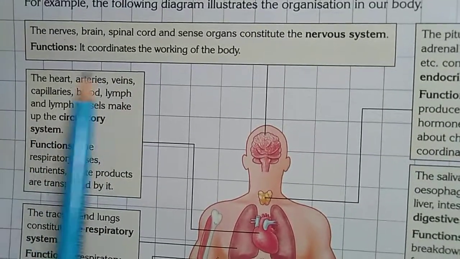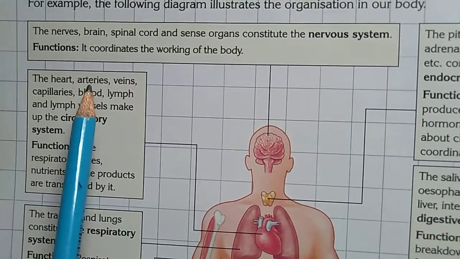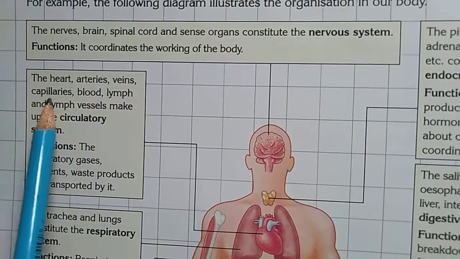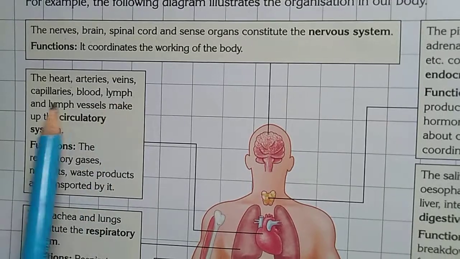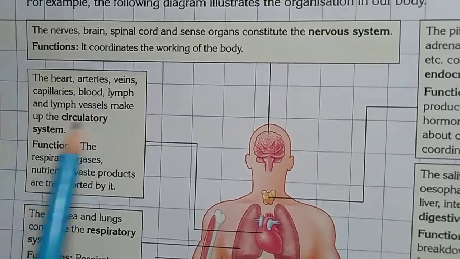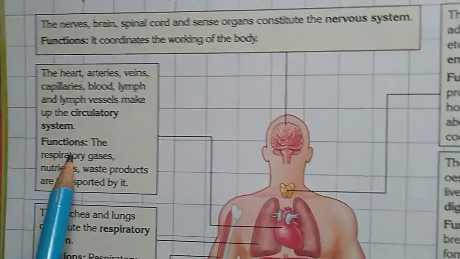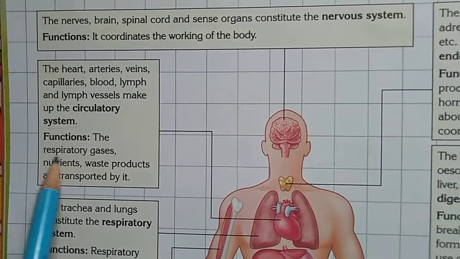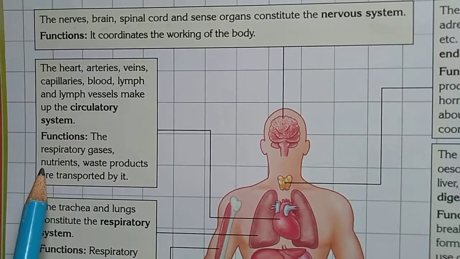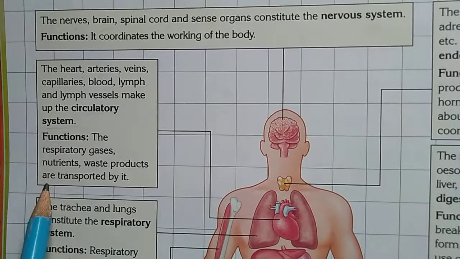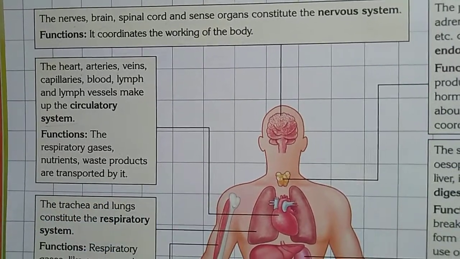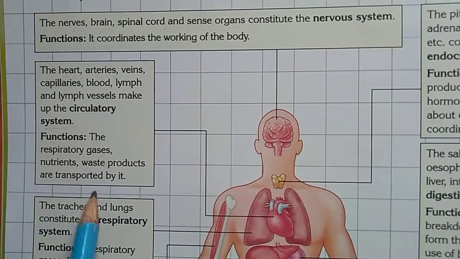So all these organs, the heart, arteries, veins, capillaries, blood, lymph and lymph vessels, they all make the circulatory system. What is its function? The respiratory gases, nutrients, and waste products are transported by it.